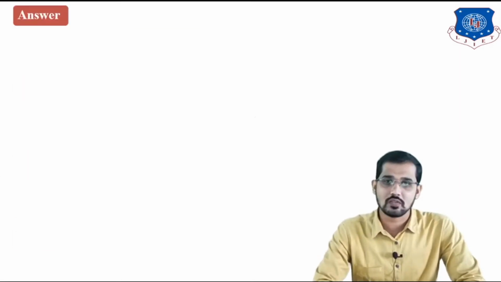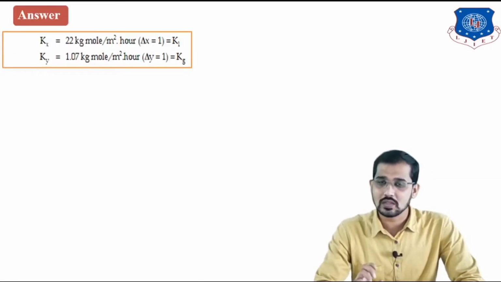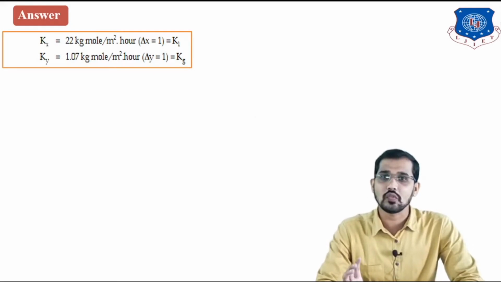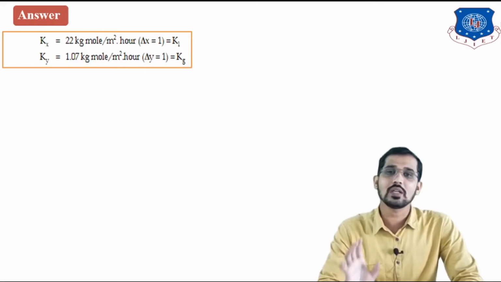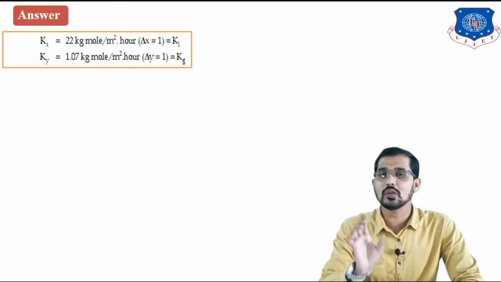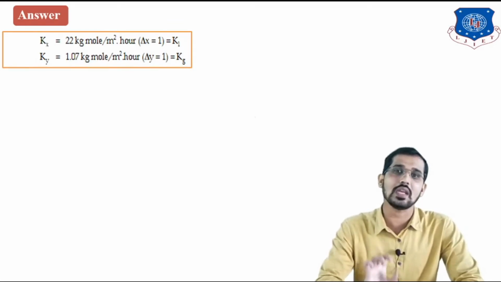So for the answer to this question, you can see on the screen, small kx is equal to this. All values are given in our example: small kx is equal to 22 kg mole per meter square hour, and that is nothing but kL. I told you small kx is the individual mass transfer coefficient for the liquid phase, also represented by small kL.